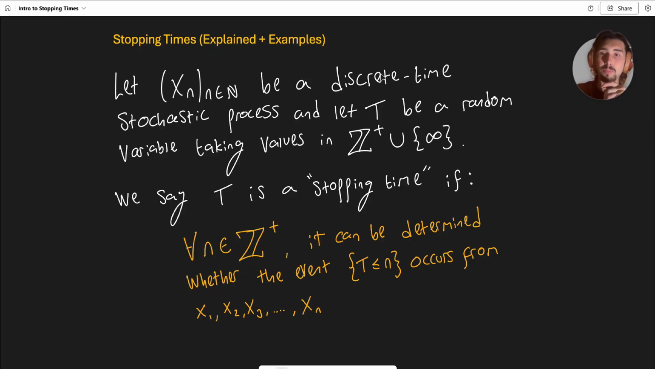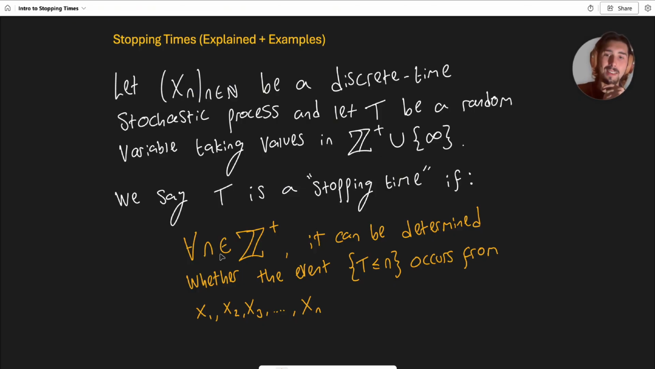So if we say that Xn is a discrete time stochastic process, we can think of Xn as a sequence of random variables, X1, X2, X3, and I'm going to say that capital T is a random variable that takes values that are either the positive integers, 1, 2, 3, 4, 5, 6, all the way up to infinity, and also it could be infinity as well. So your stopping time, T, could actually be just infinity. And we say that T is a stopping time if the following holds.